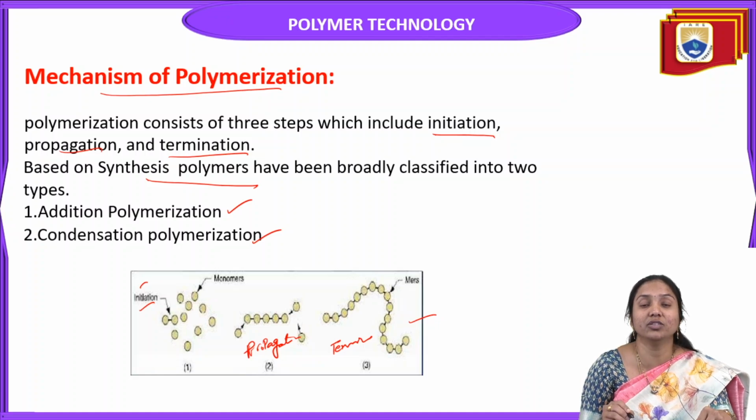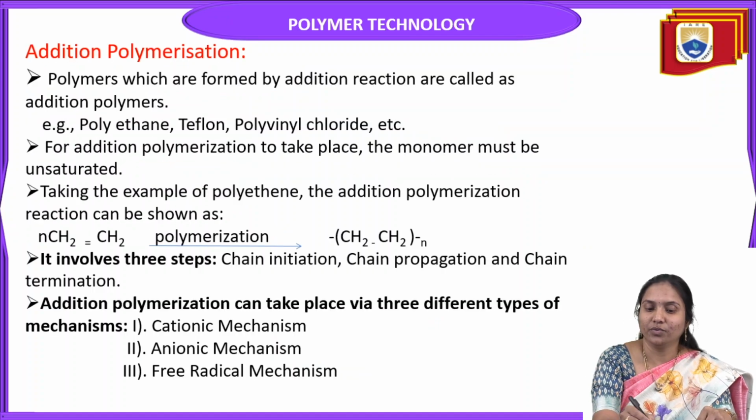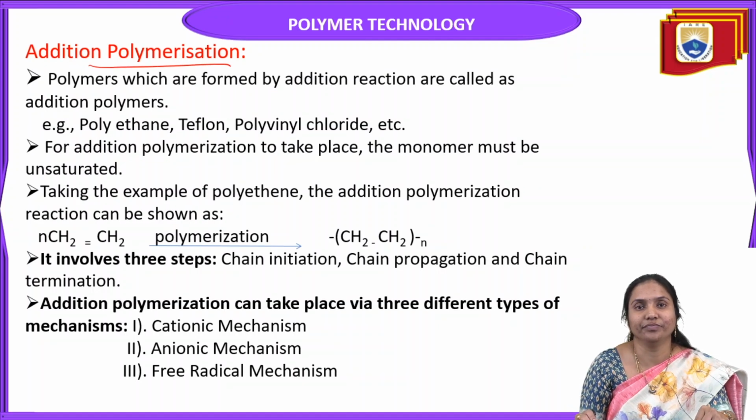Based on this synthesis, polymerization is classified into 2 types: addition polymerization and condensation polymerization. So what is addition polymerization? In this type of polymerization, there is only addition of monomers without eliminating any byproduct.